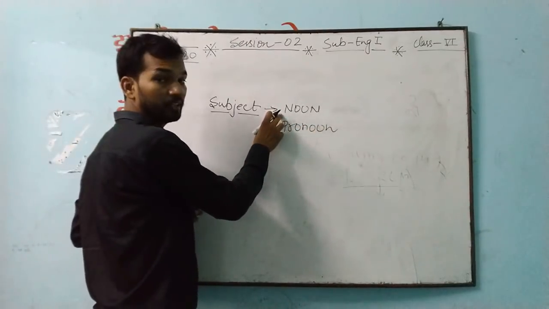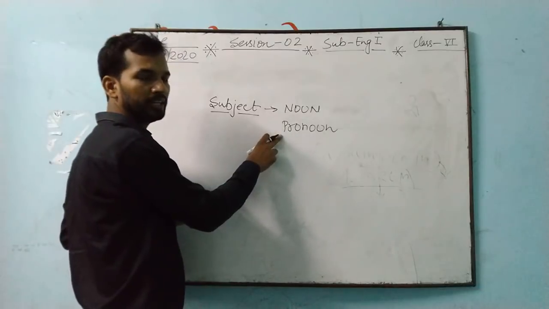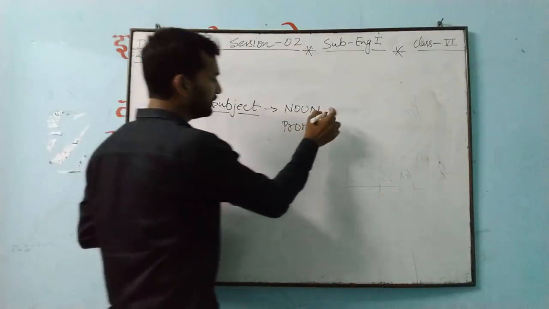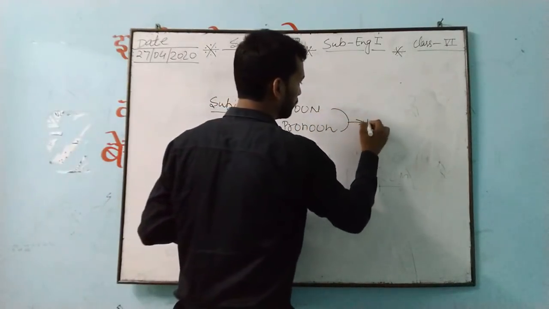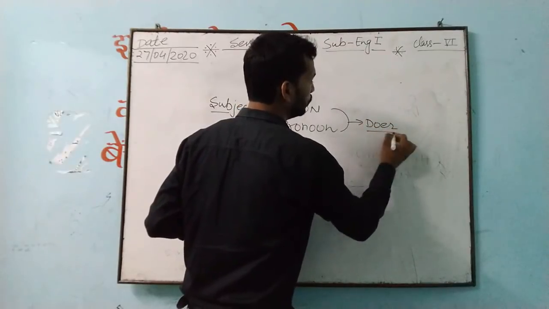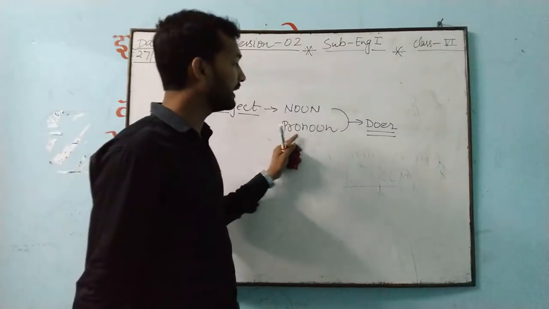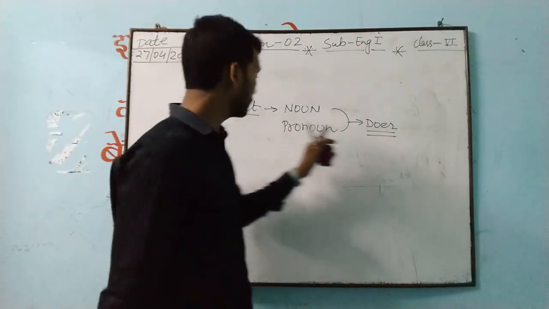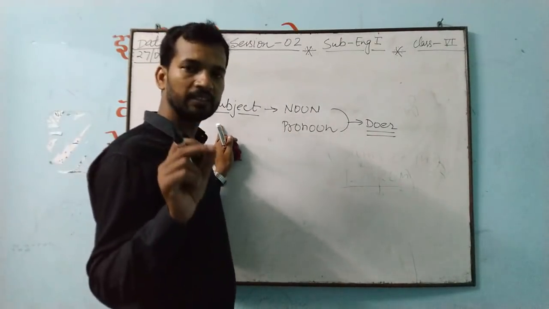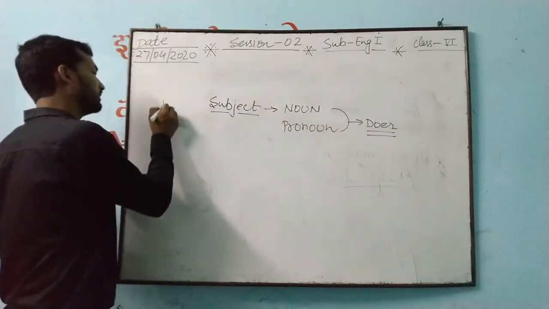Means either you see a noun or you see a pronoun in any sentence. And if this noun or pronoun is working like a doer of action, that noun or pronoun working like a doer of action, so this will be what? Subject. This is a technical point about the subject only.